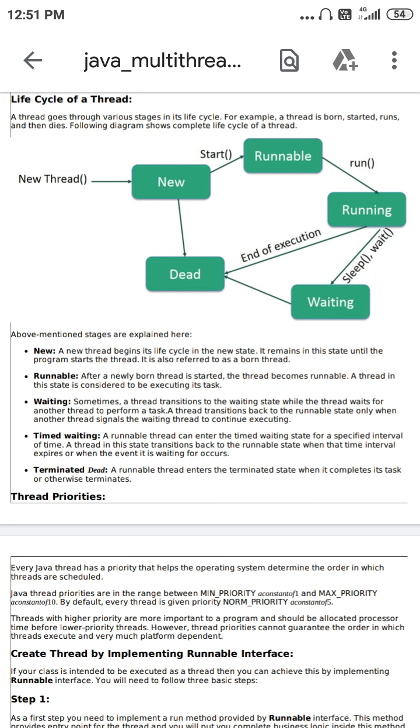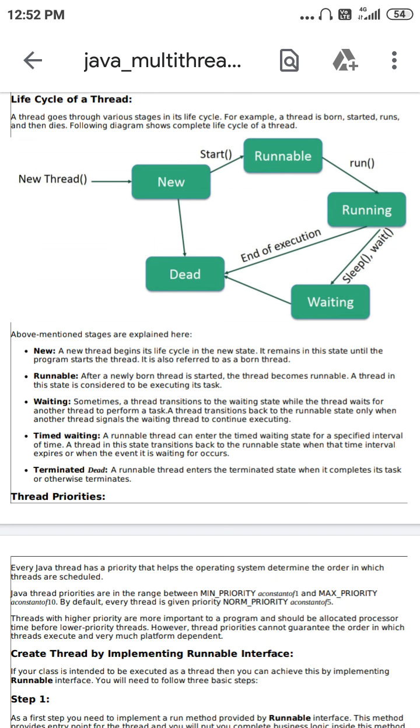Thread. What is a thread? Before coming to thread, I want to give you some basic idea of where this idea comes from. You know, in your computer you can access multiple tasks at a time. That means in one program you can create various sub-programs, and through those sub-programs you can perform many operations.